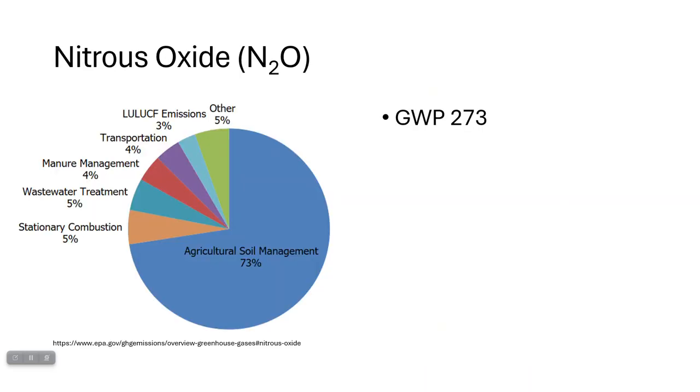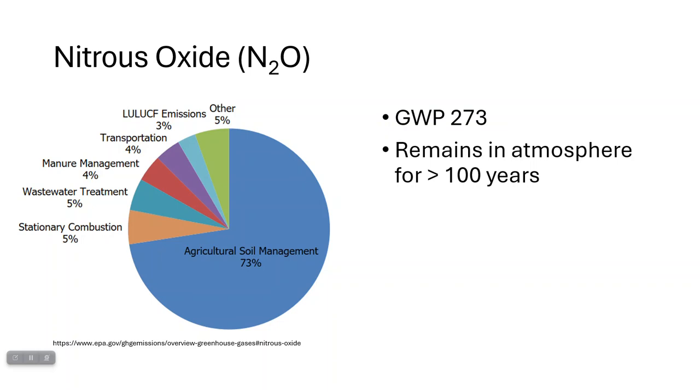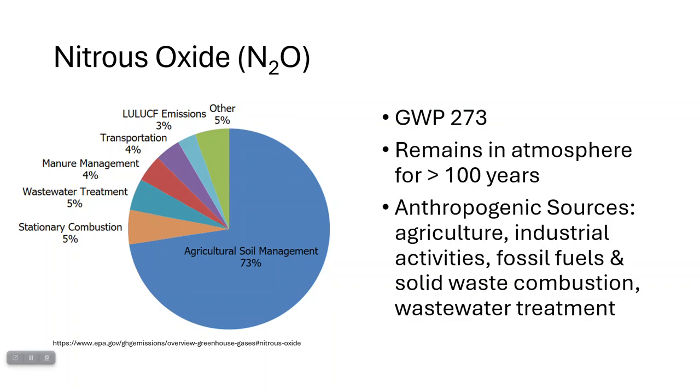Nitrous oxide has a global warming potential of 273. That means every ton of nitrous oxide released into the air has the same impact as close to 300 tons of carbon dioxide. That's quite a large amount. It remains in the atmosphere for less time than CO2, less than 100 years, but for longer than methane. Some of the sources that humans release are agriculture, industrial activities, combustion of both solid fuels and waste, as well as wastewater treatment.